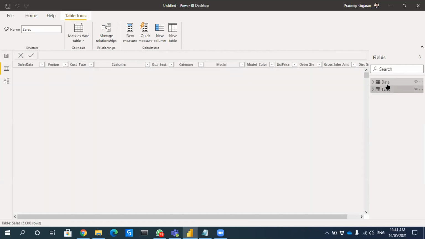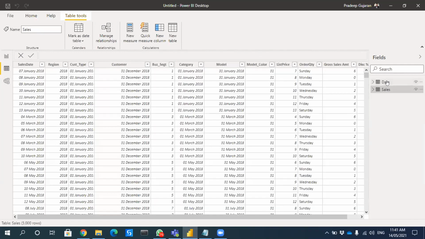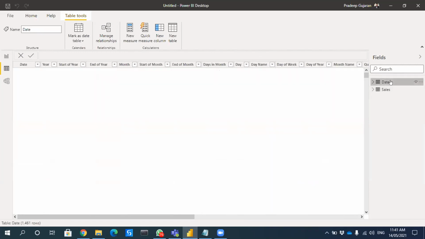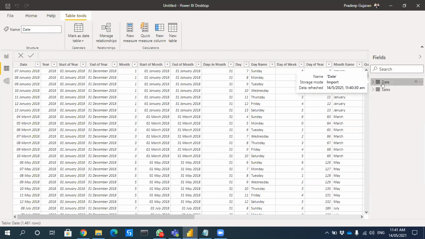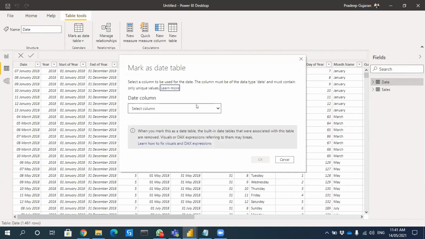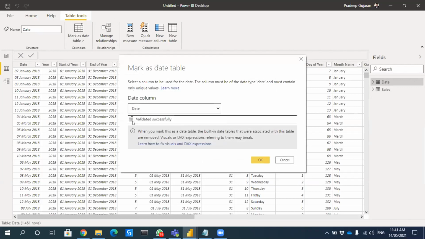So you'll be able to see two tables. One is sales, other one is date. Sales is your fact table, date is your date dimension. So select date, then go to mark as date table, and it will ask you which column is your date. So select date. You should get a message validated successfully.